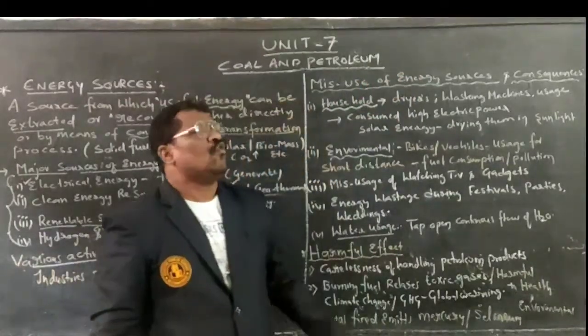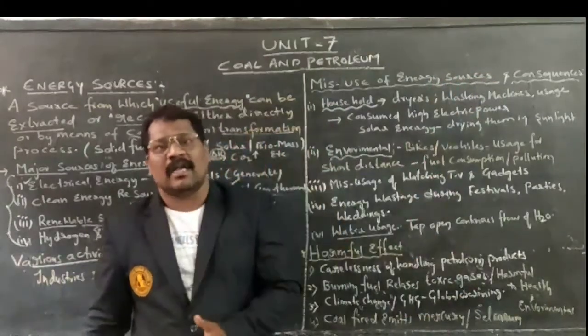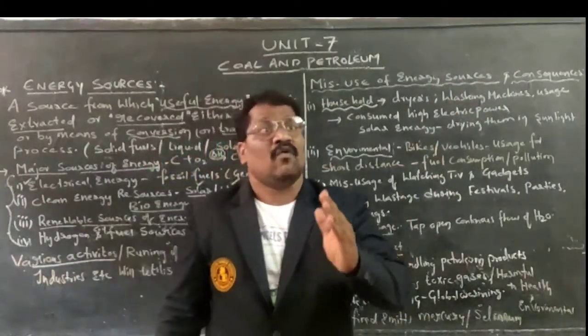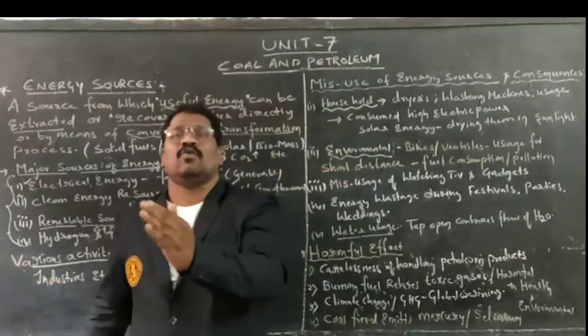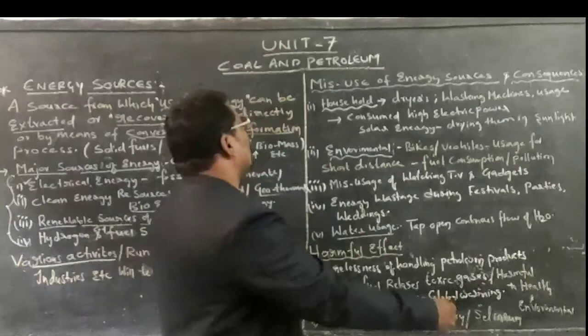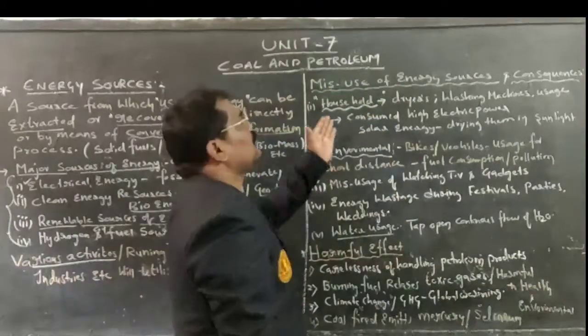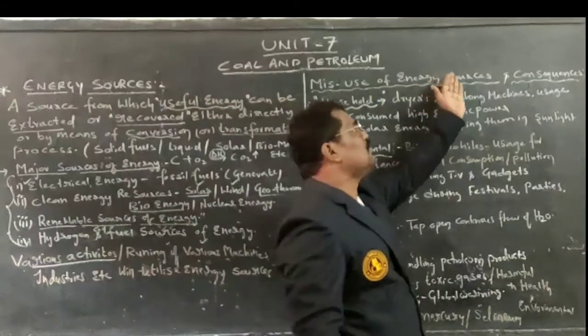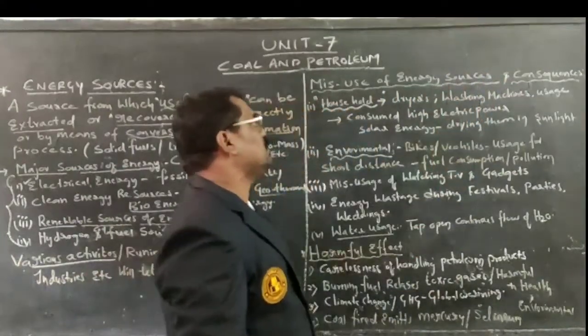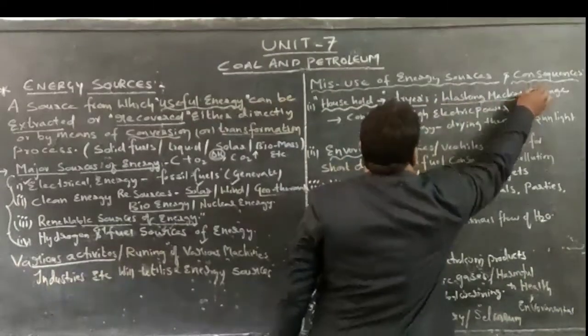He has given this particular topic in our textbook to understand and analyze how we have to take care about the usage of energy sources. First one is, if it comes to household appliances, the misuse of energy resources as well as consequences. First of all, dryers as well as washing machines.